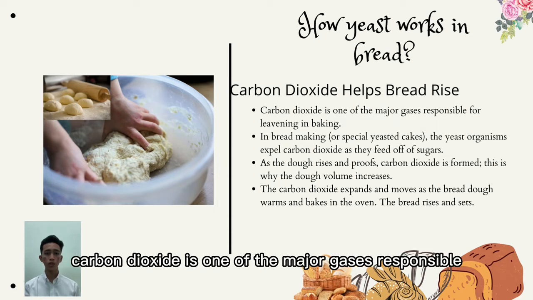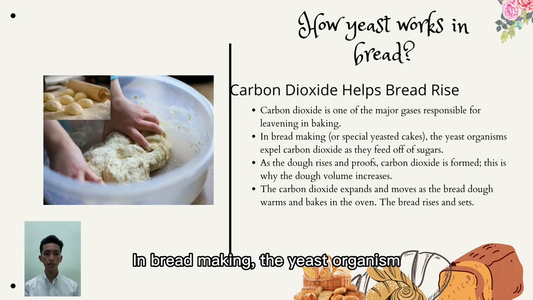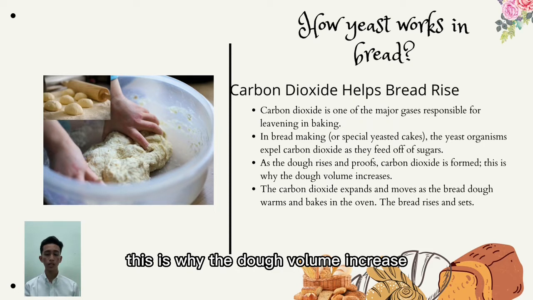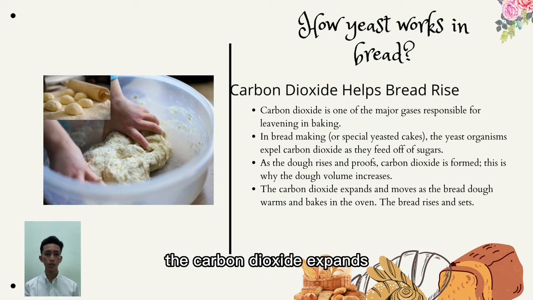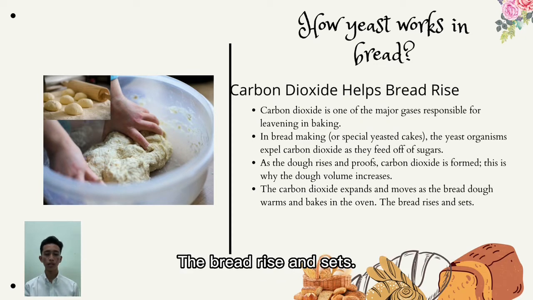Carbon dioxide is one of the major gases responsible in baking. In bread making, the yeast organisms expel carbon dioxide as they feed off of sugars. As the dough rises and proofs, carbon dioxide is formed. This is why the dough volume increases. The carbon dioxide expands and moves as the bread dough warms and bakes in the oven. The bread rises and sets.